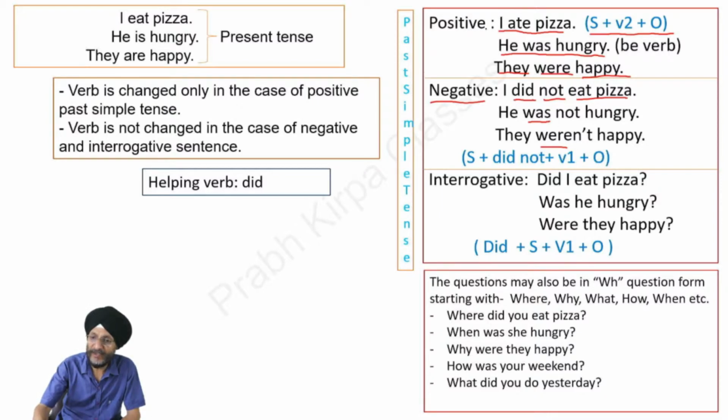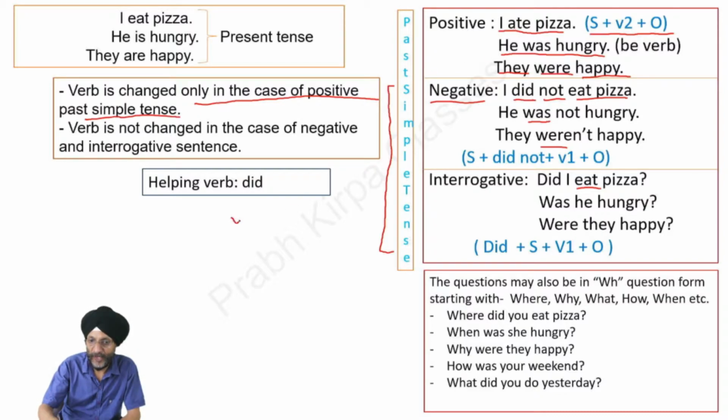You have seen that in the positive sentence, we had used the second form of the verb. But when we form the negative sentence or interrogative sentence, we use the first form of the verb. As you will see, we have used eat, and here we have also used the word eat. Verb is only changed in the case of positive past simple tense. As you will see here, it becomes ate.